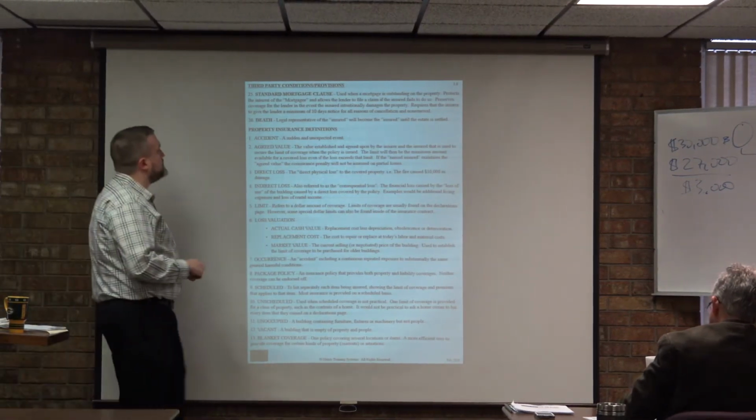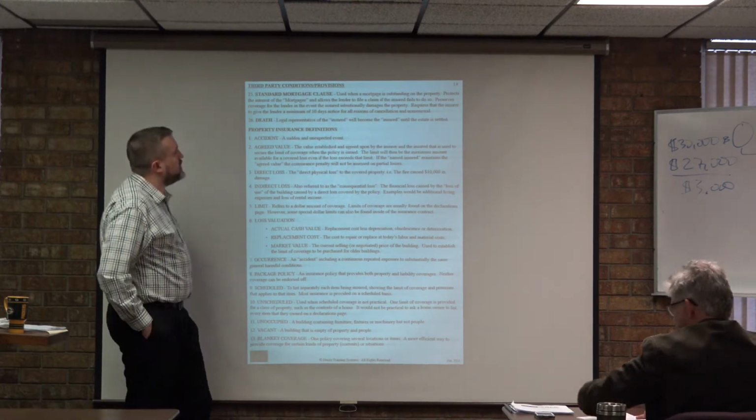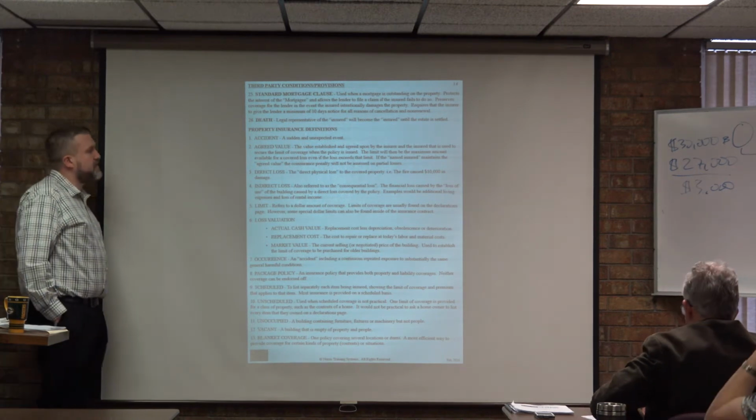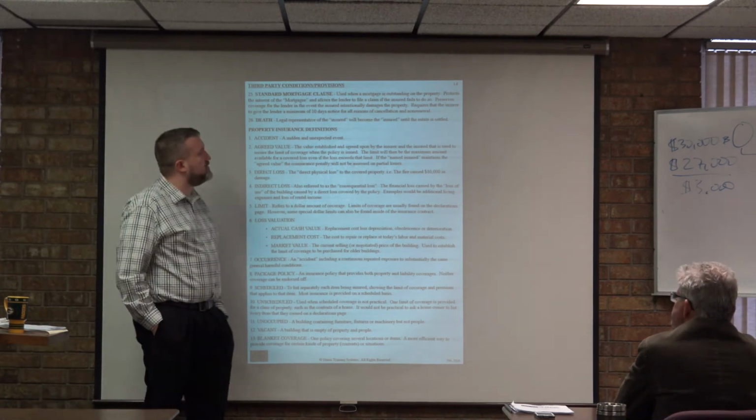A couple other provisions we need to hit on. Mortgage clause. It's used when a mortgage is outstanding on the property, protects the interest of the mortgagee, and allows the lender to file a claim if the insured fails to do so.